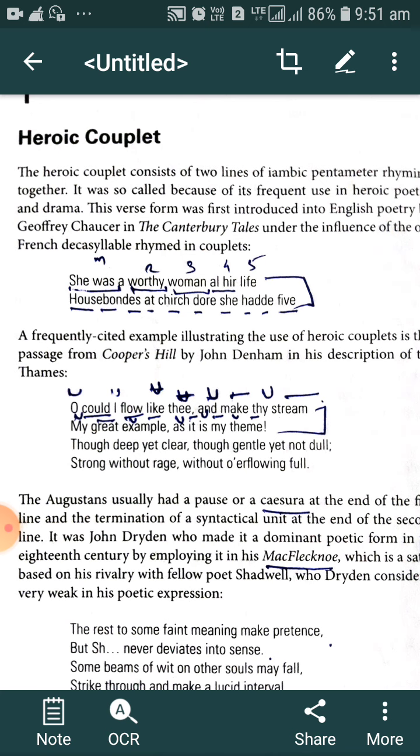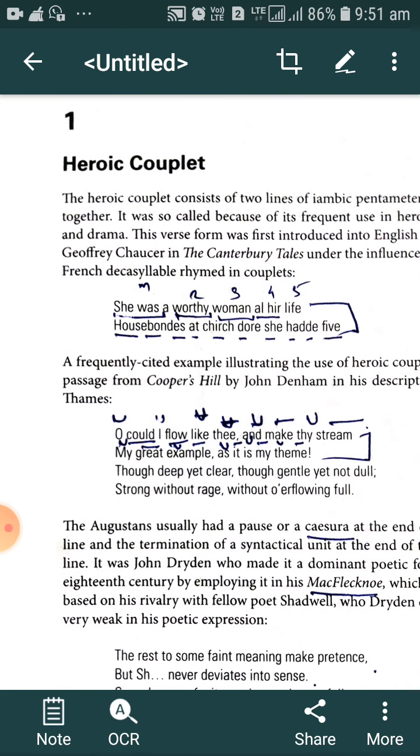If both lines rhyme together, that is called couplet. For heroic couplet, we have to keep in mind the definition: heroic couplet consists of two lines of iambic pentameter rhyming together. If both lines don't rhyme, then this is called blank verse.